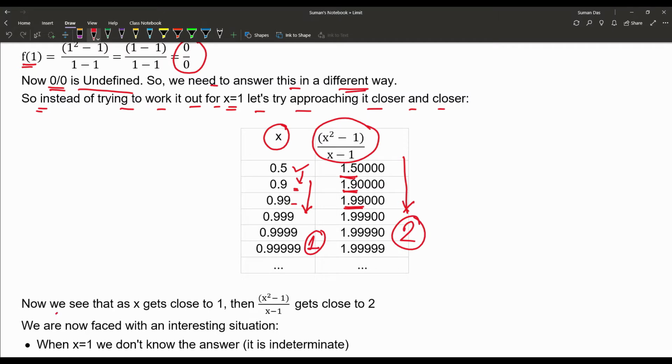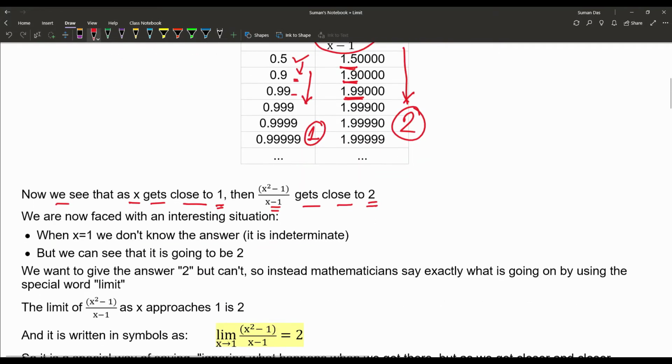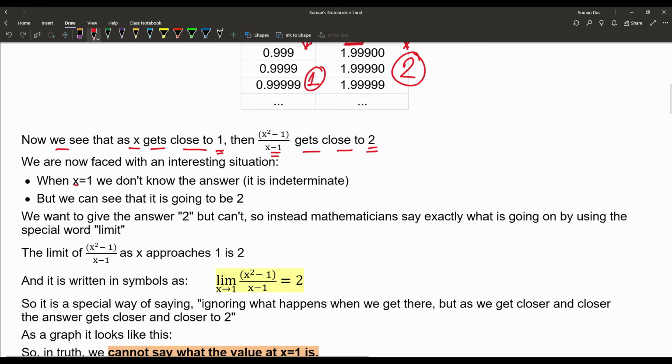So we see that as x gets close to 1, the function value gets close to 2. What is happening here? When x is equal to 1, we don't know the answer; it is indeterminate or undefined. But we can see that it is going to be 2. We want to give the answer 2, but we cannot because the value is not true.